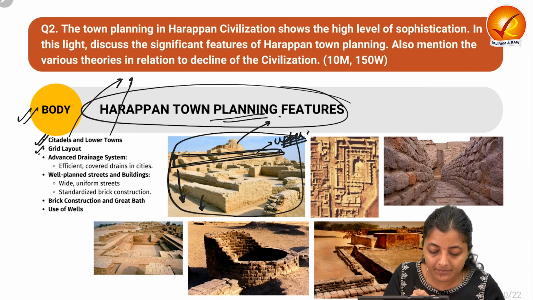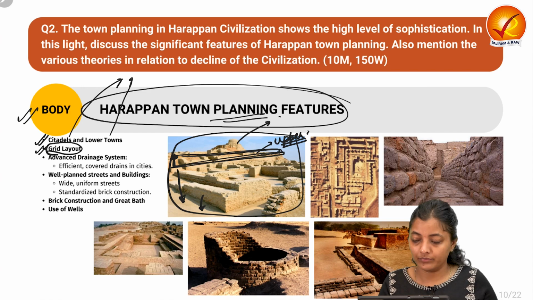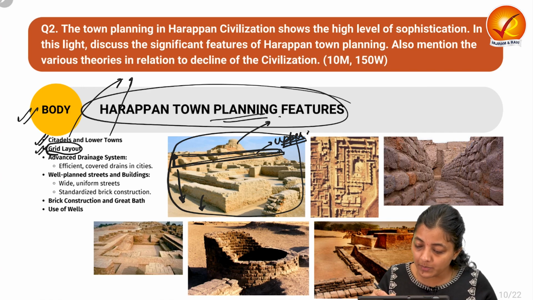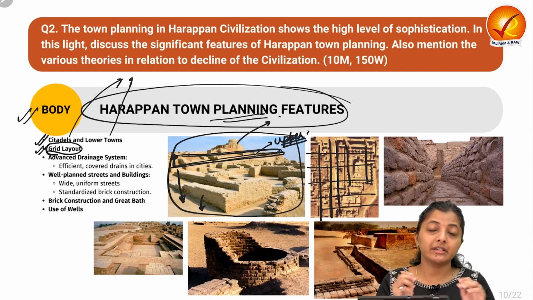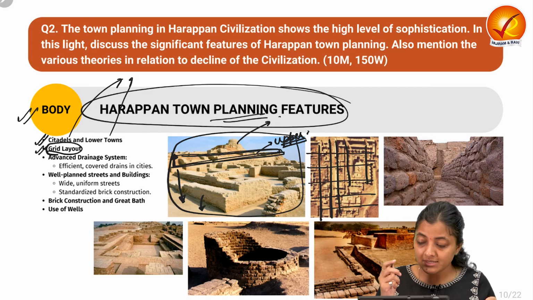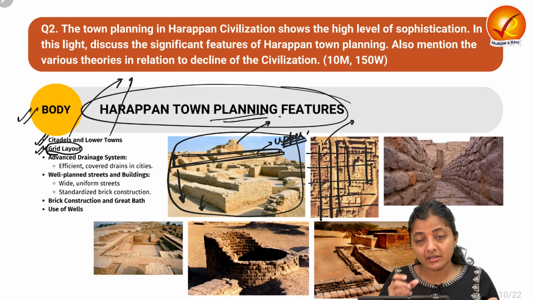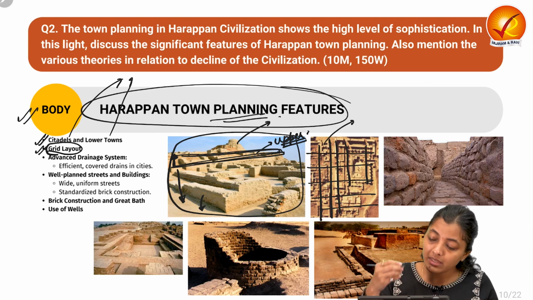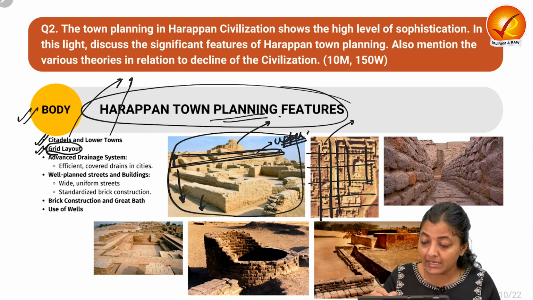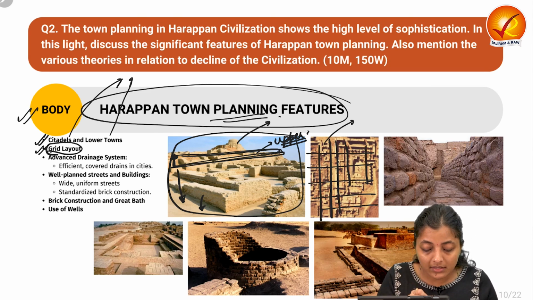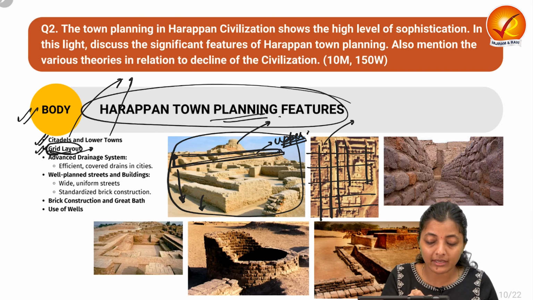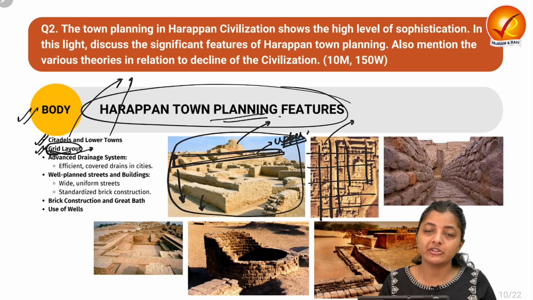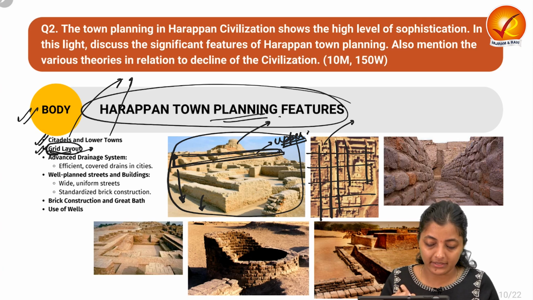The next is the grid layout. The whole city was planned very beautifully in a grid pattern. All the streets were connected or interlinked to each other. The streets were of the same width, well planned, well laid. There was street lighting on the streets. So the whole city was perfectly planned via the grid layout. This is one of the most remarkable features of Harappan town planning.